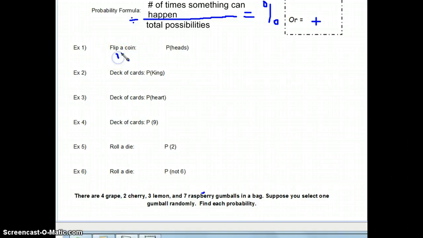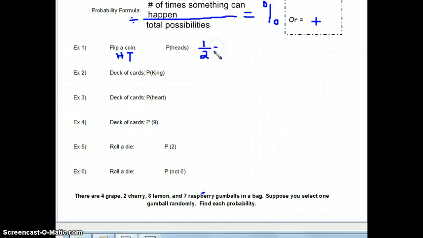So if you flip a coin, think about your number of possibilities on that coin. You only have two options. You can either flip a heads or you can flip tails. That's it. There's no other options. So when we write the probability, we're going to write the total possibilities on the bottom. There's only two possibilities. And then we have to think about how many times could I flip heads? When I flip that coin, how many heads could I get? There's only one head on a coin. So your chances are 1 out of 2.